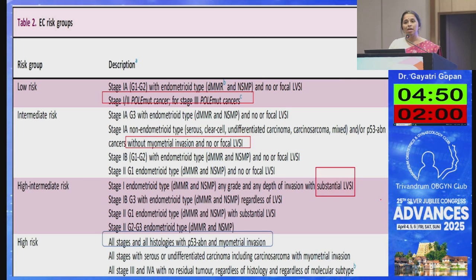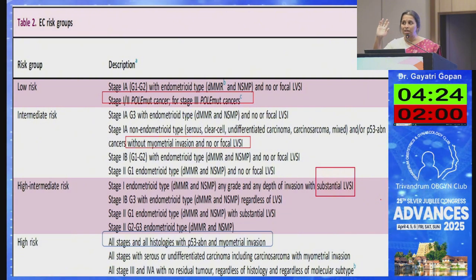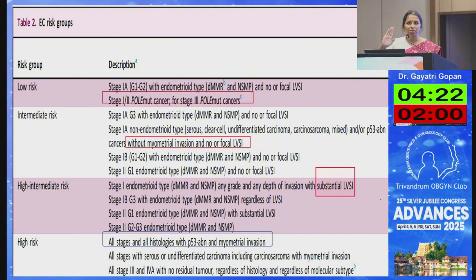Based on the stage, based on the grade, presence of LVSI. What is LVSI? It is lymphovascular space involvement. When there is substantial LVSI, that is, it was previously 4, now it is 5. If more than 5 vessels are involved, it is substantial LVSI. And when there is substantial LVSI, it automatically comes into high intermediate risk. All the other high grade histologies which I mentioned previously come under high risk. If there is P53 mutation and if there is myometrial invasion, then it comes under high risk.